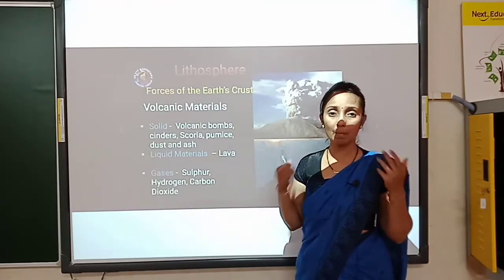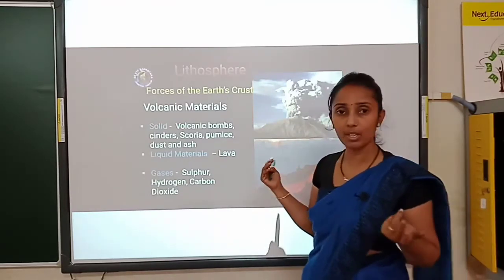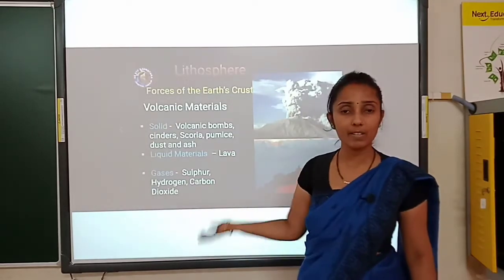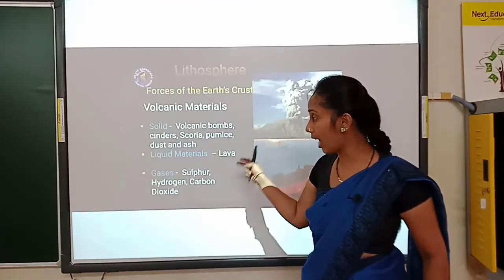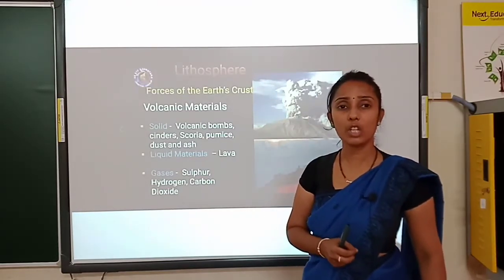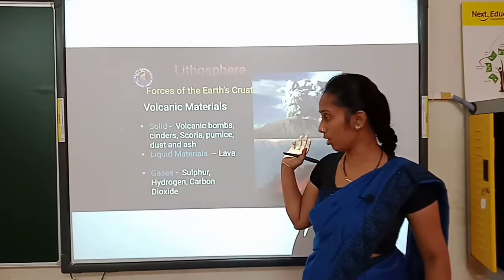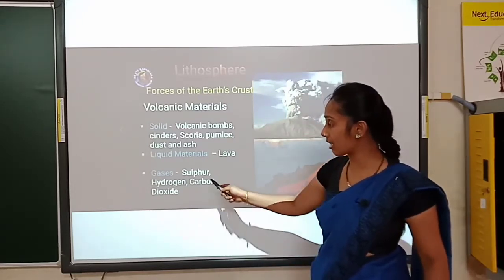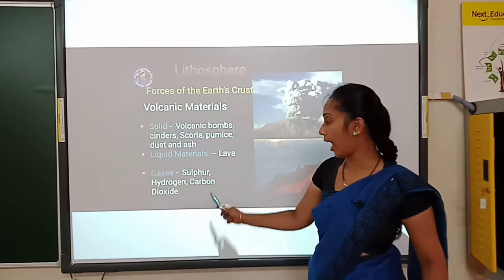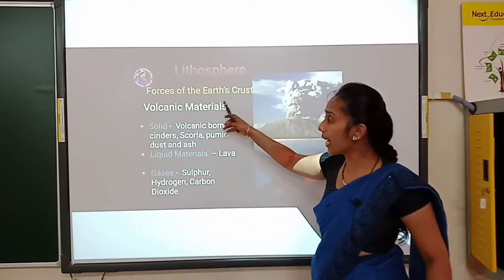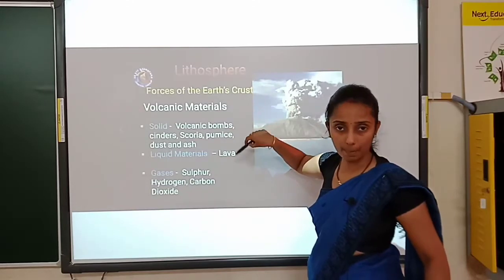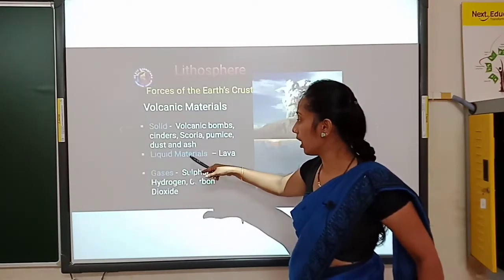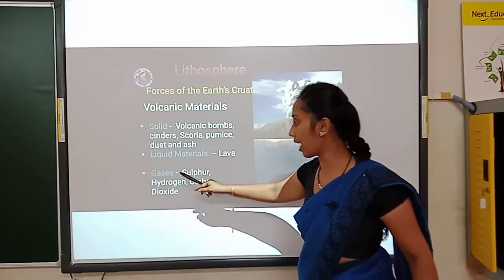Mainly, children, we have an imagination of a volcano like a lava, right? Suppose if you ask what will come out of the volcano, you will say that is lava. Lava will come out from the volcano. So yes, lava is a liquid material which comes out of the volcanoes. Whereas it also emits gases. Which are the gases? Gases like sulfur, hydrogen and carbon dioxide. Combining all these three substances, the volcano will come out. That is solid, liquid minerals as well as gas.